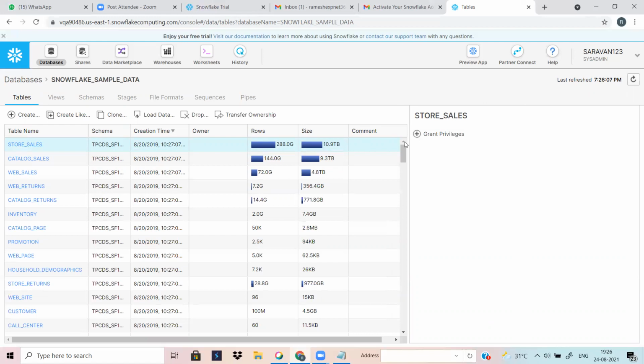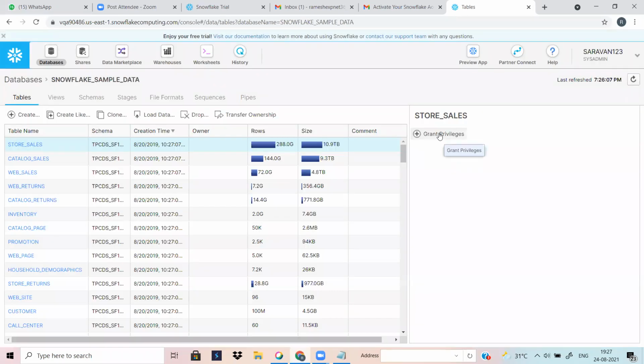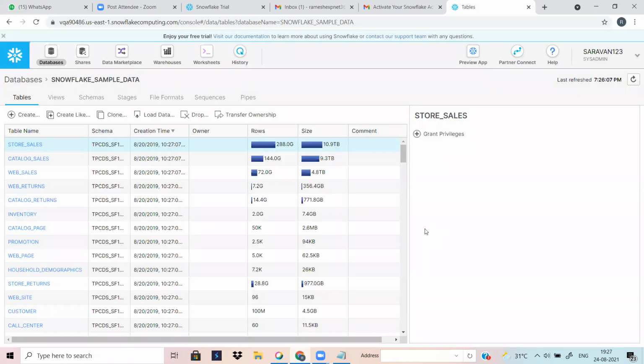If you want to grant privileges to someone, you can do that. Suppose it is your main table and you want to give privileges to someone, you can grant the person. This grant privileges option also covers a new table we create in future. If you want to give those privileges to someone, you can use this option. There is no need to write a command.